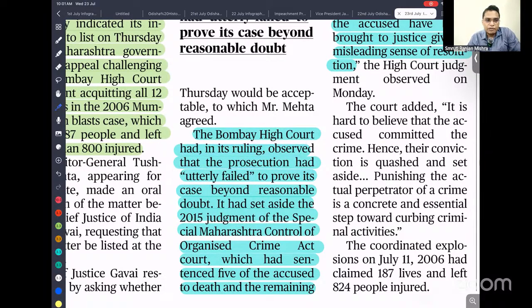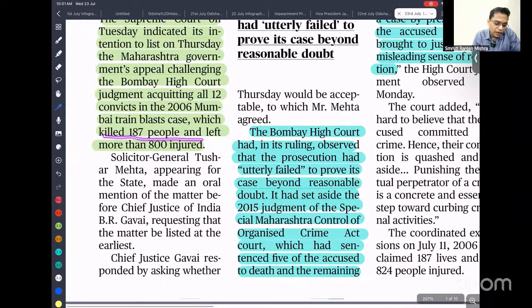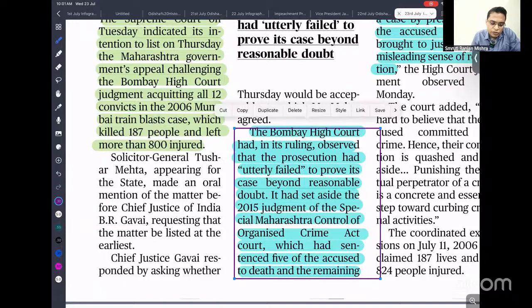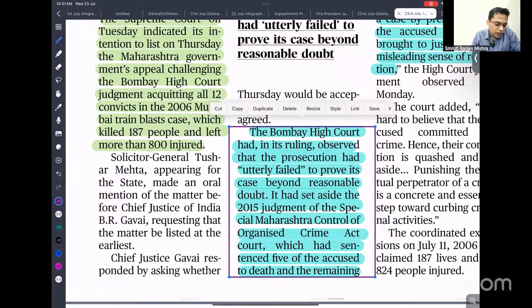I'm not saying whether these persons are right or wrong. So why have we failed? If such a crime of this magnitude happens and so many people died, it is a failure of our investigation. We are not able to investigate properly. We are not able to provide the evidence properly. So that led to the acquittal. Okay? Not acquittal, it led to the non-conviction of those who are the culprits.